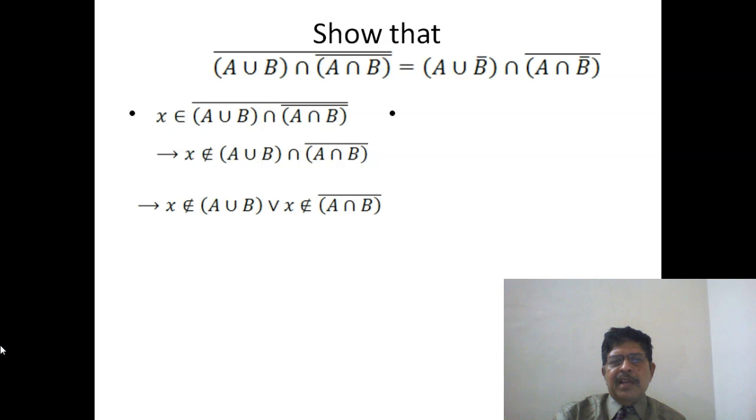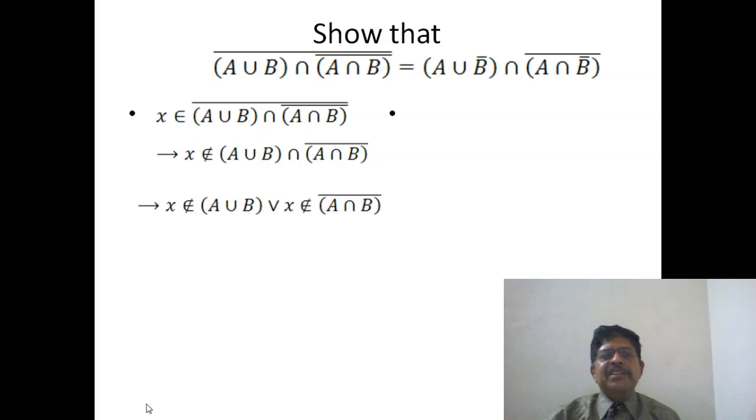This means X does not belong to A union B, and X does not belong to A intersection B bar. Since X does not belong to an intersection of two sets, this means X does not belong to A union B, or X does not belong to A intersection B bar.